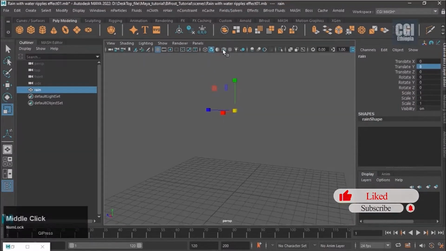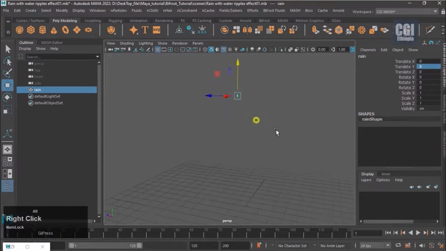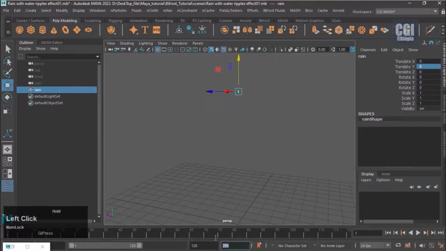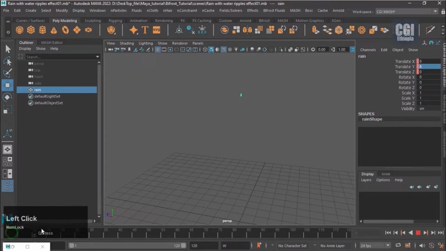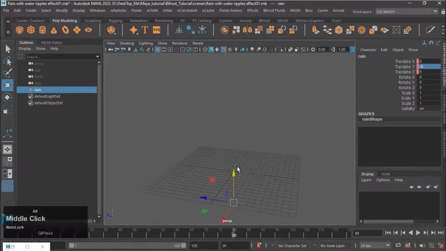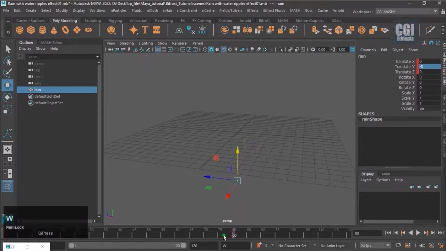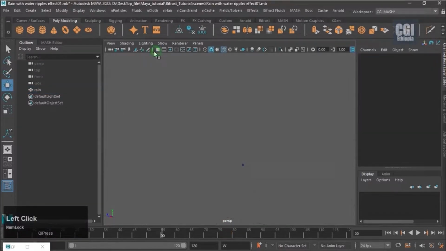By pressing this wireframe icon, make it easier to see, because it is too small. Then go to frame 1 and press Shift and W. It will make a key when you press it. Go to frame 80 in the same way. Set translate Y value -8. Press Shift and W. As you can see, up to 80 frames, the activity was created.